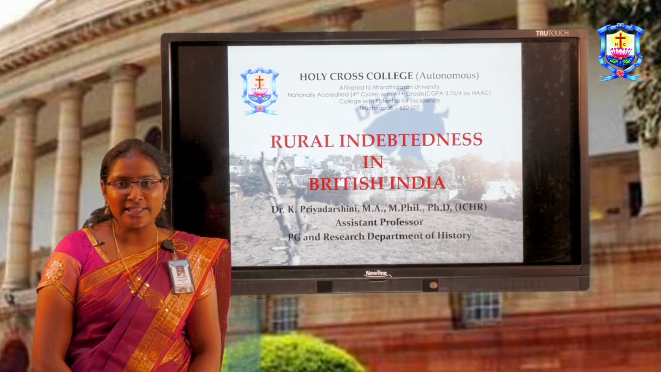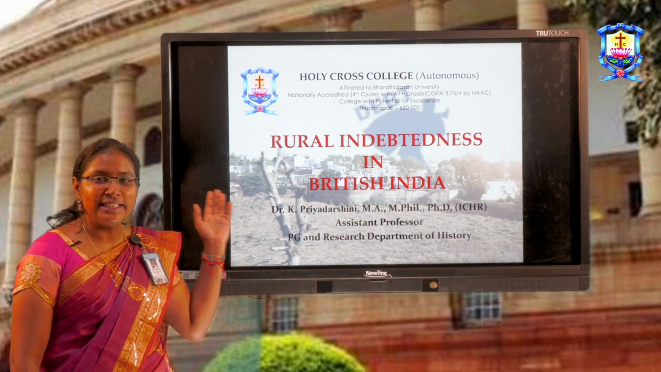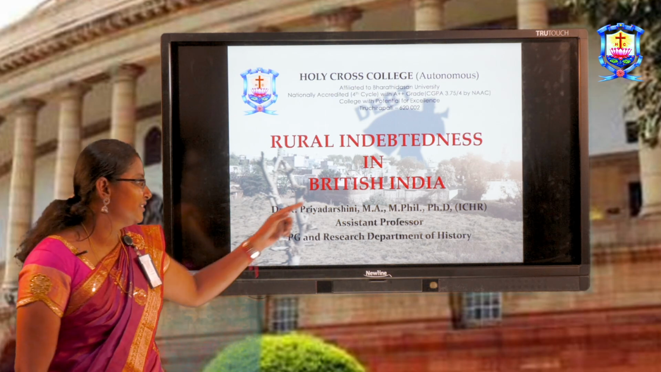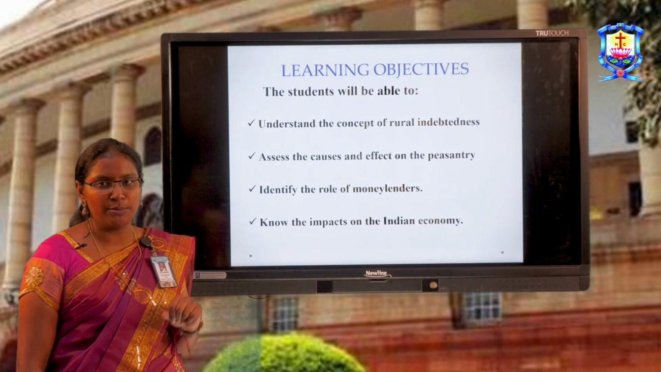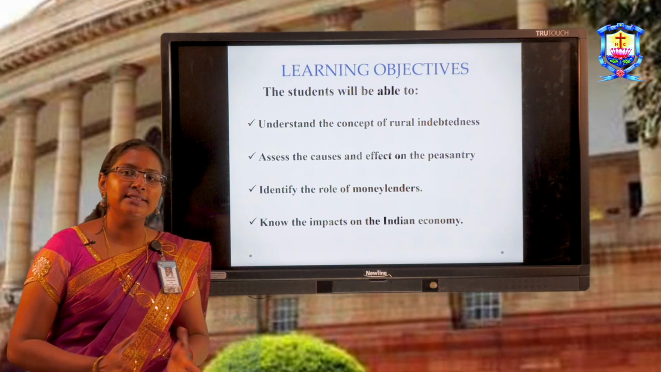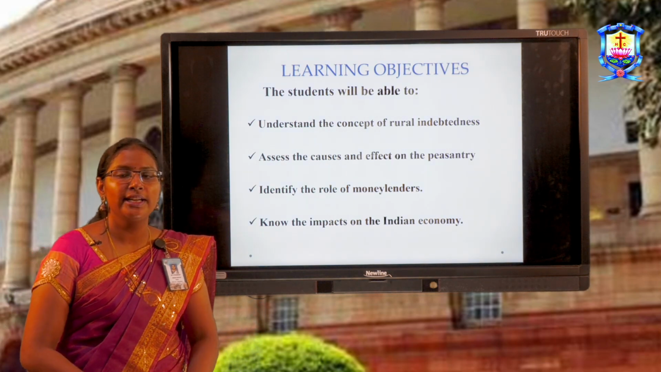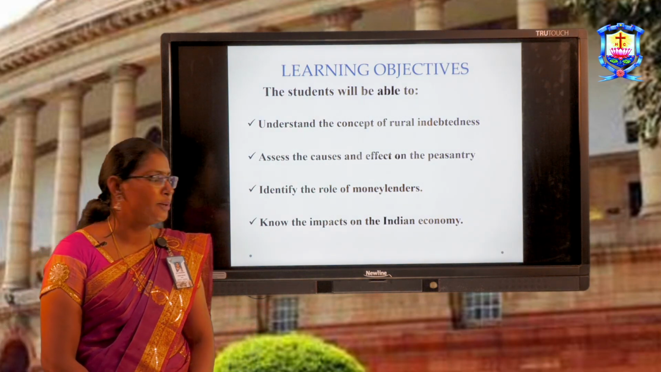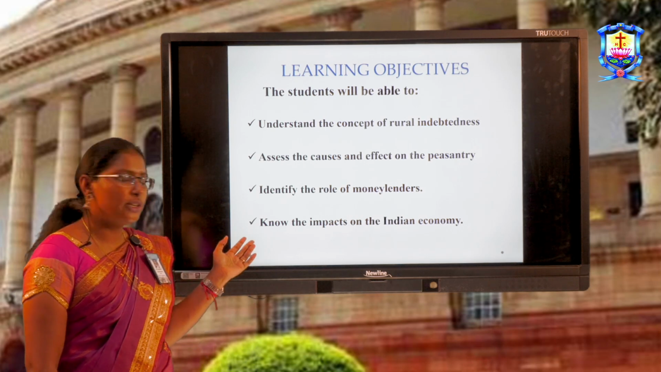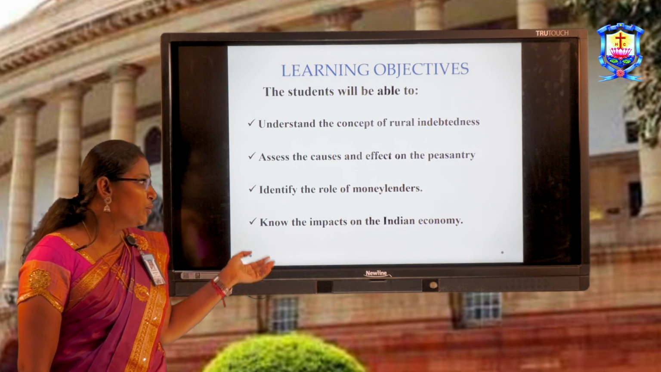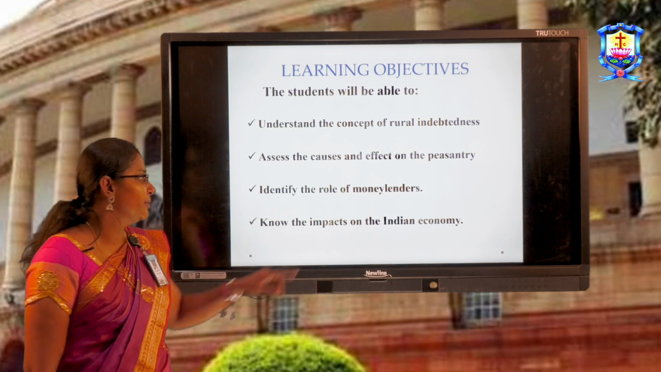Today we are going to discuss the topic Rural Indebtedness in British India. Learning objectives. The students will be able to understand the concept of rural indebtedness, what it is and how it is impactful in the Indian economy. Then assess the causes and effect on the peasantry, identify the role of moneylenders and then know the impacts on the Indian economy.